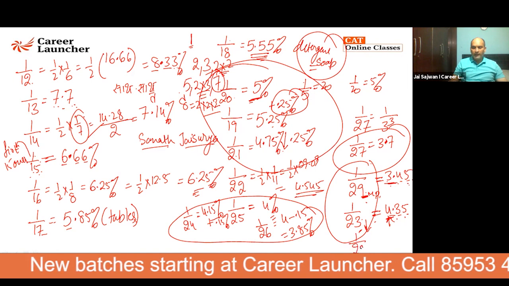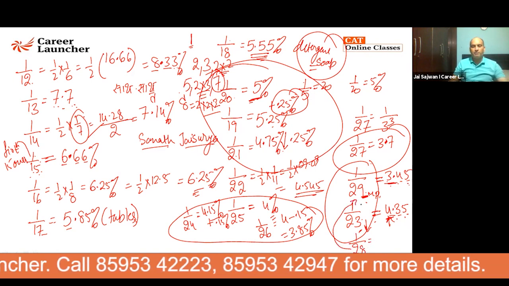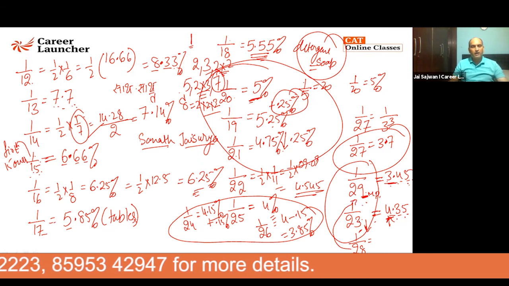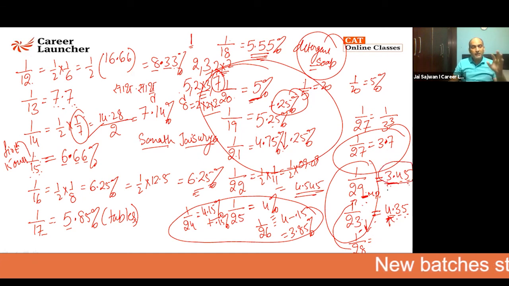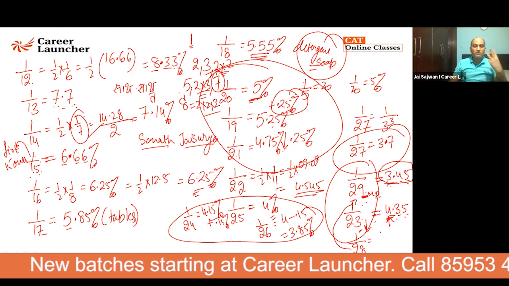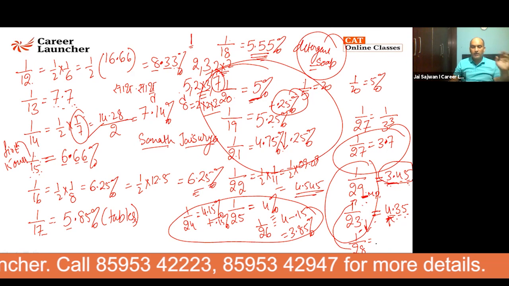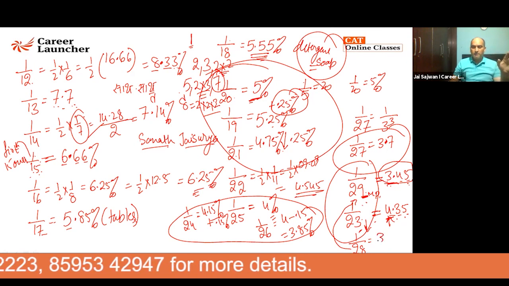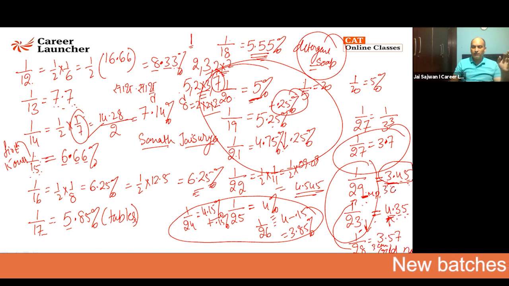Now, 1 by 28. 1 by 28 is not an MLA or MP, but it is a neighbour of the MP. Now, if your brother-in-law is an MP and your sister's husband is an MP, then special privileges automatically come for the brother-in-law. Here, there are 3 consecutive numbers coming with 1 by 29. 1 by 28 also asks for 3 consecutive numbers starting with 3. The RTO was a smart guy. He said, I can give you 3 consecutive numbers starting from 3, but these are 3 consecutive odd numbers.